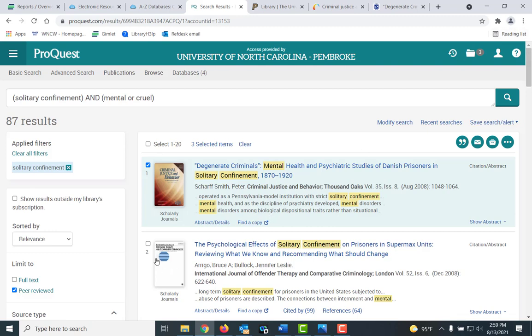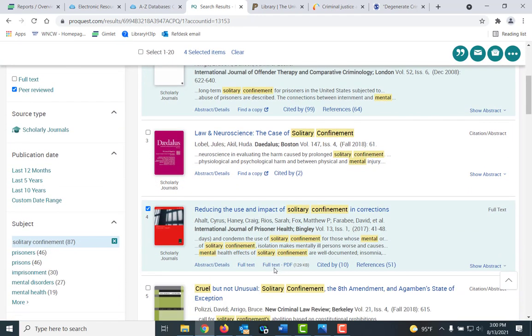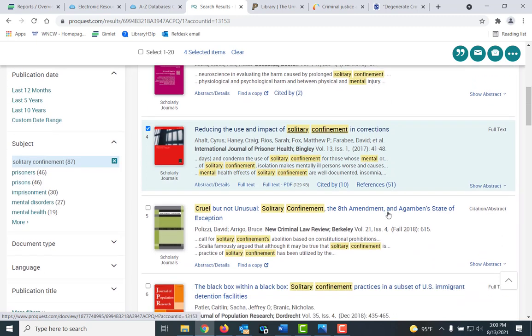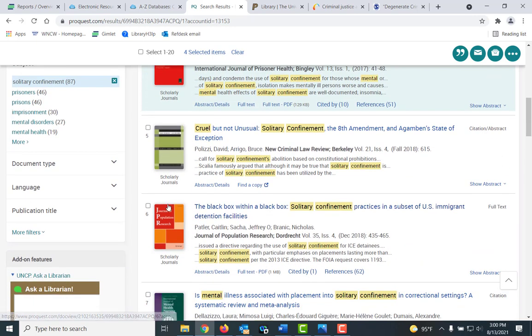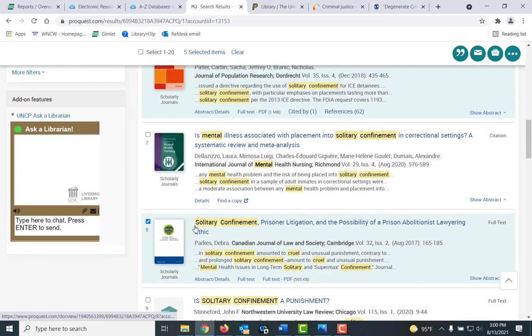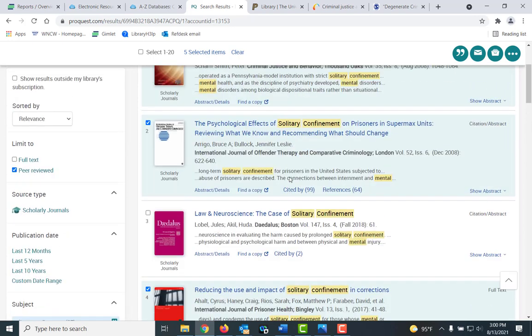And because I still have items in my folder, I can add others and see my number will go up. And here's another one that says find a copy. Again, if that happens, email me the citation. Don't waste your time. And you can add those. And then just simply click to email those. So that's a little bit of information today about searching these two databases for criminal justice topics.